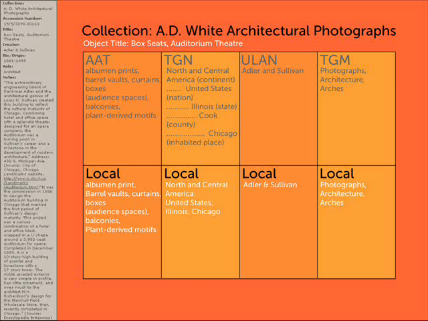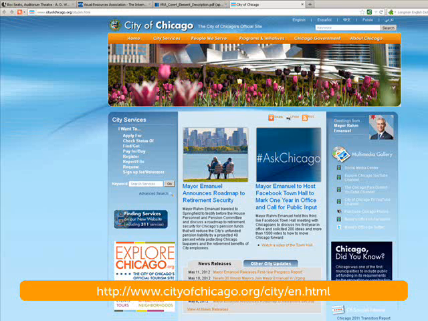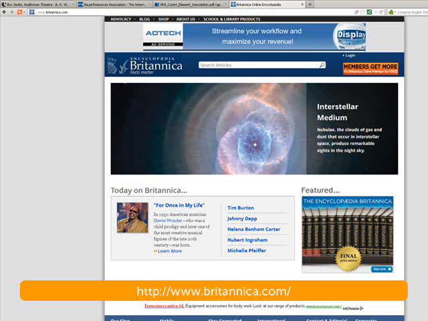The record makes use of terms drawn from sources such as the City of Chicago's official website and the Encyclopedia Britannica. It does not appear to make use of user-generated terms, and there are no tagging features visible on the site. In addition, the collection's overview does not include an explanation of either the VRA Core or of the controlled vocabularies from which the terms were drawn.